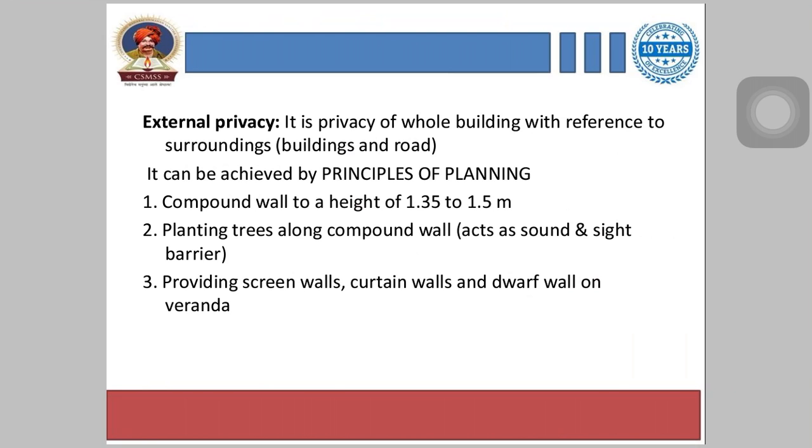First is providing compound walls to a height of 1.35 to 1.5 meter, then planting trees along the compound wall that act as a sound and sight barrier, and third one is providing screen walls, curtain walls, and jaali walls on the veranda.